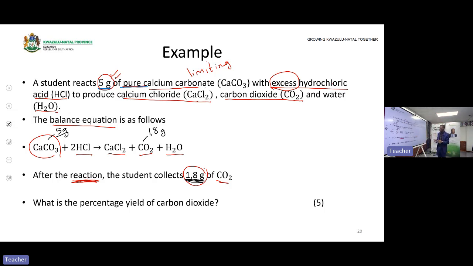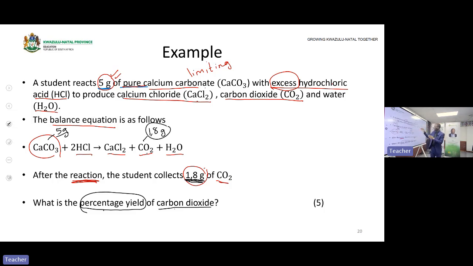Then let us look at the question. What does the question require us to calculate? What is the percentage yield of carbon dioxide? That means we are looking at the product, which is carbon dioxide.